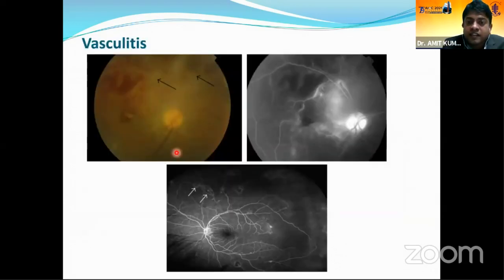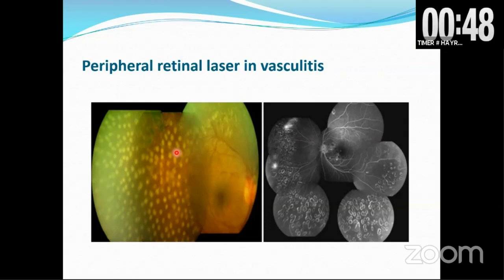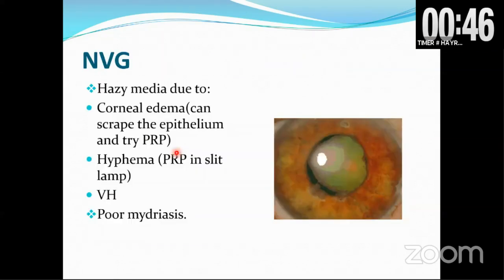Next, we have vasculitis. In vasculitis, you can see a lot of capillary non-perfusion areas and new vessels in the peripheral retina. So all those areas you have to identify and apply laser to the peripheral retina wherever there are capillary non-perfusion areas. But one caution, you should remember that as you are doing laser in the peripheral retina, the retina is thin there, so the laser energy should be reduced.